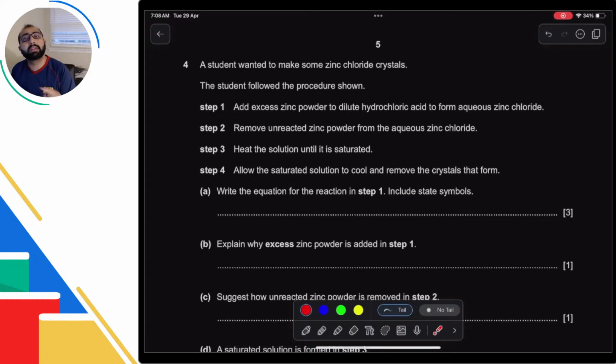नाउ व्हाट शुड बी इन एक्सेस? एक्सेस का क्वेश्चन इज वेरी इंपॉर्टेंट. If the salt is soluble, then you take the solid part in excess. If the salt is insoluble, you take the aqueous part in excess. ठीक है, हमारे पास बाद में फिल्टर करके उनको सेपरेट करना होता है, which is why this is going to be useful.